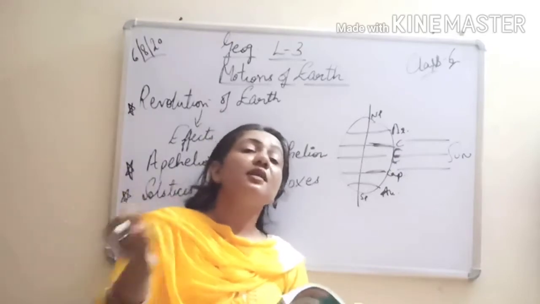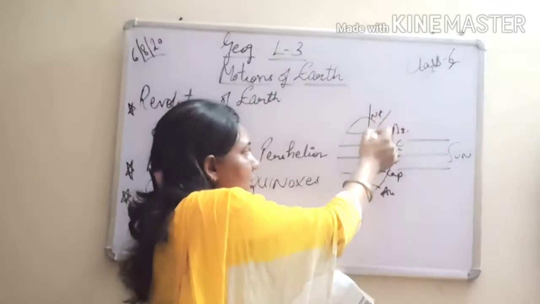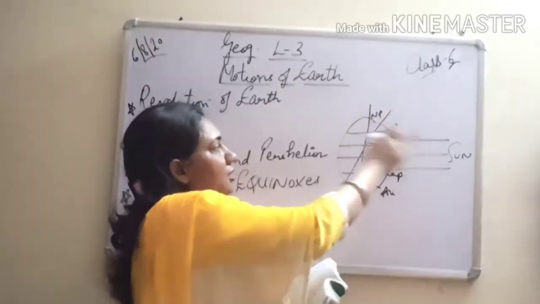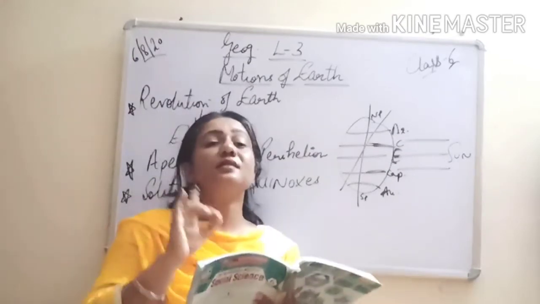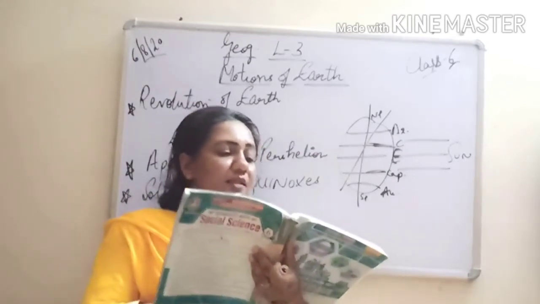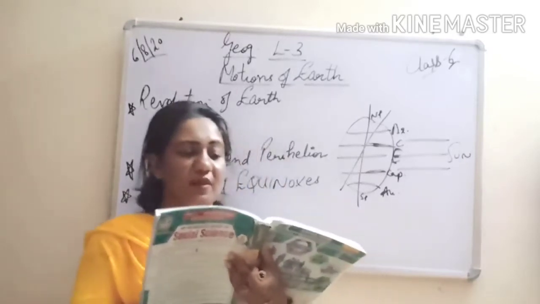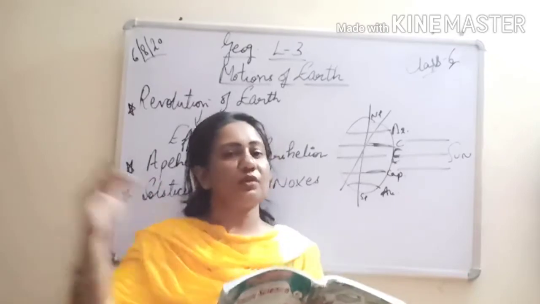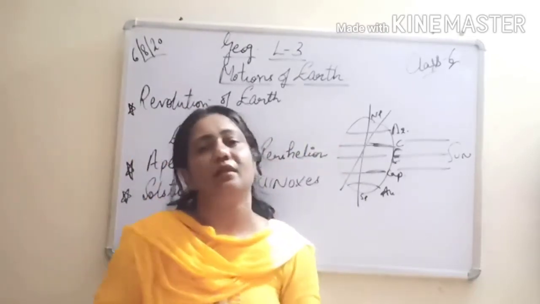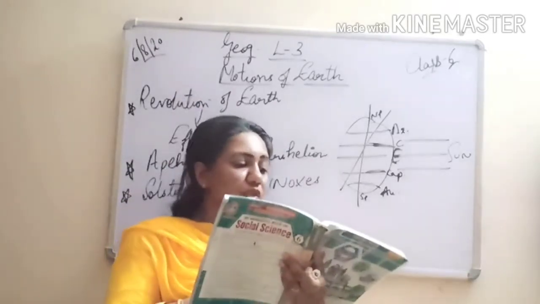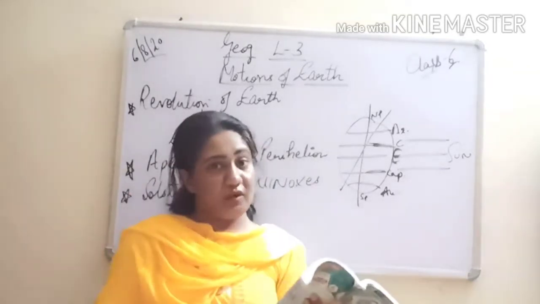In this position, the north pole is inclined towards the sun. Why? Because the north pole is tilted towards the sun. So here this north pole is tilted towards the sun, and that is why we have here the summer solstice. The sun rays fall vertically on the Tropic of Cancer, therefore places in the northern hemisphere experience summer season. So the sun rays are falling directly on the Tropic of Cancer, and that is why there is summer in the northern hemisphere. During this time the conditions are just the reverse in the southern hemisphere, as we have all learned.